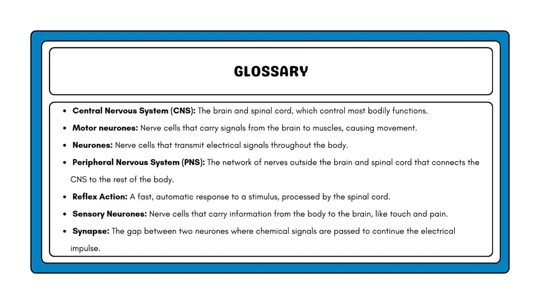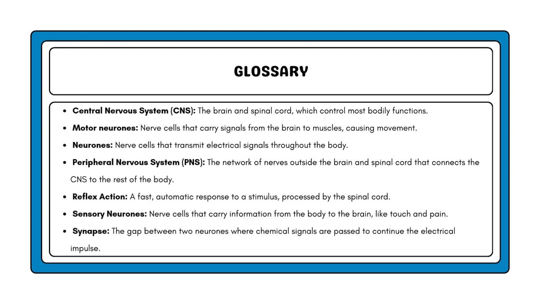Glossary. Central nervous system, CNS, the brain and spinal cord, which control most bodily functions. Motor neurons, nerve cells that carry signals from the brain to muscles, causing movement. Neurons, nerve cells that transmit electrical signals throughout the body. Peripheral nervous system, PNS, the network of nerves outside the brain and spinal cord that connects the CNS to the rest of the body.